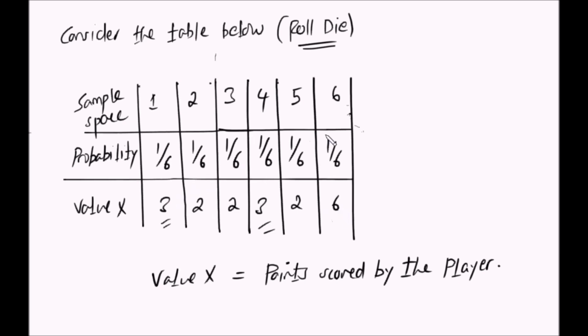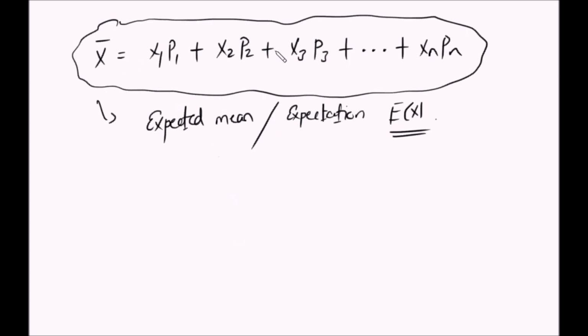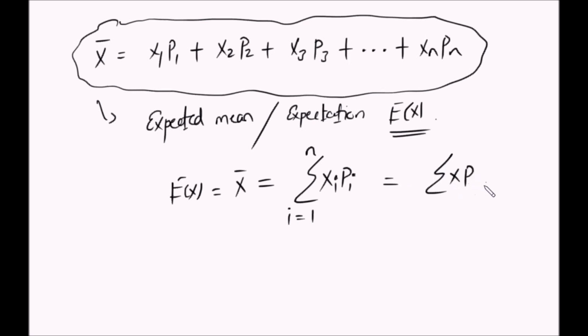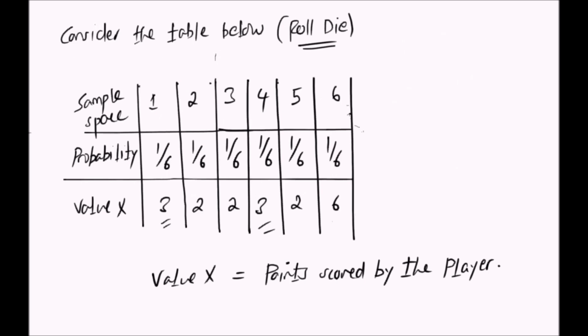So here we can find what? The expected mean. So we saw earlier that the expected mean is given like this. In short, this expected mean that we have said many times, you can write it as the summation of x_i p_i, where i goes from 1 to n. Or you can just say xp like this. So this is a formula for what? For the expected mean. So we use this formula here to find the expected mean.